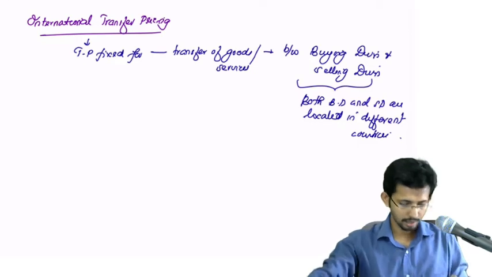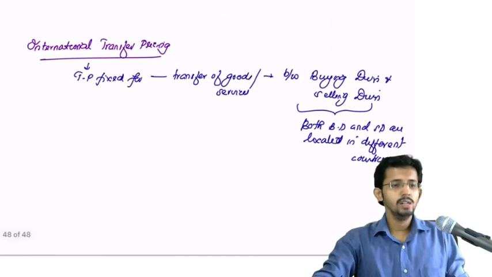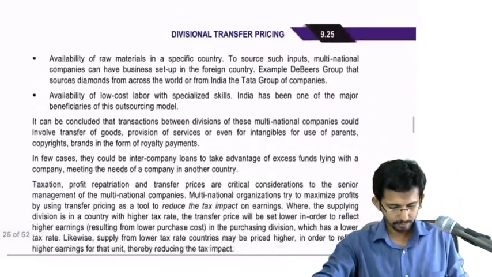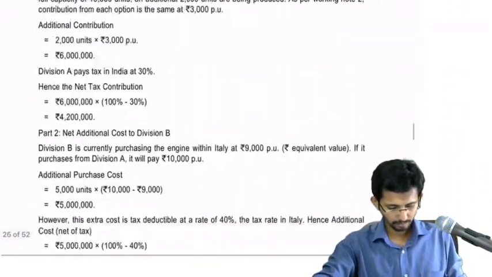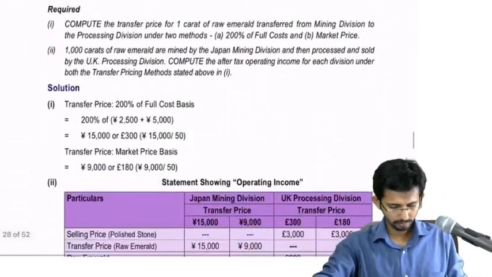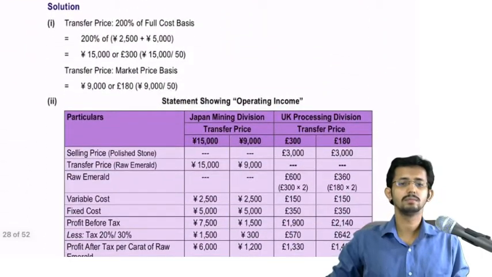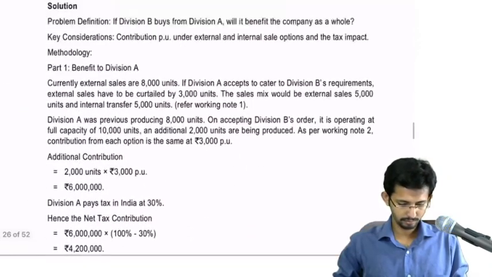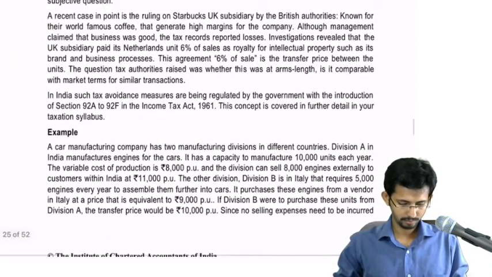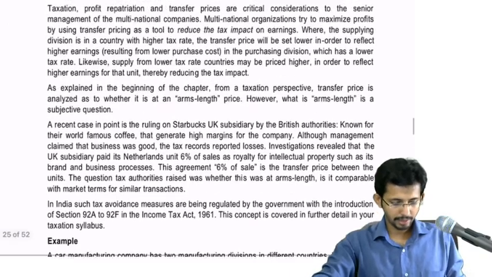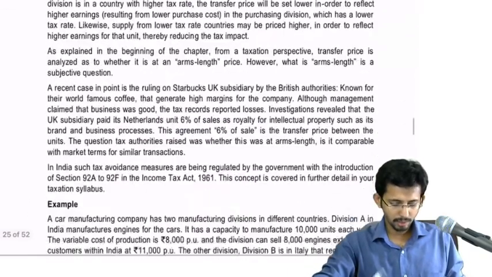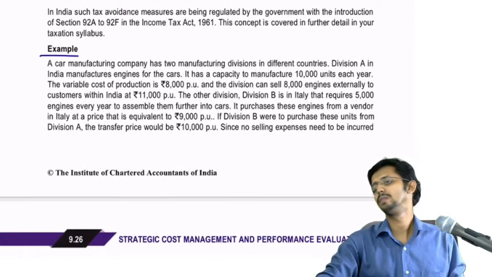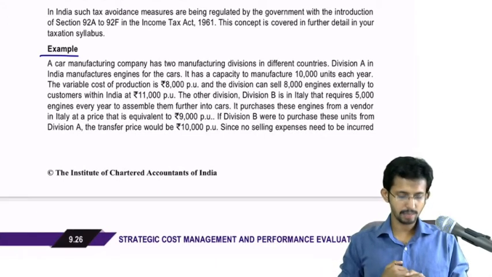Okay, all right. You can take page number 9.25, that example. 9.25 example. Please read the question.